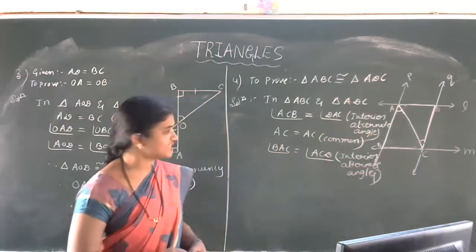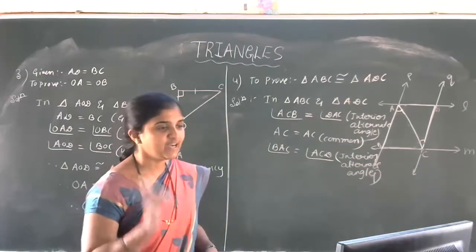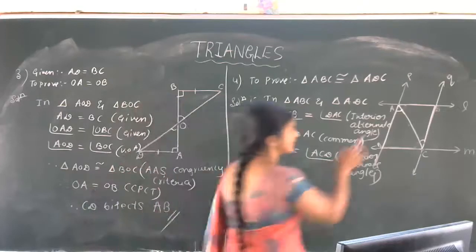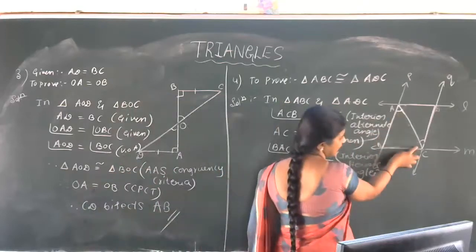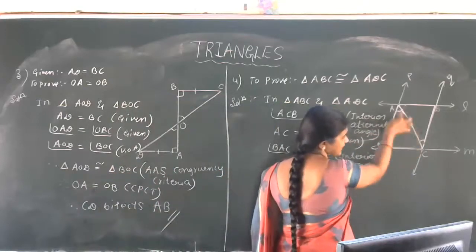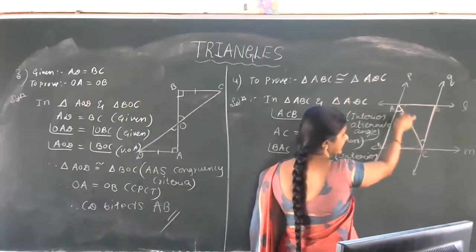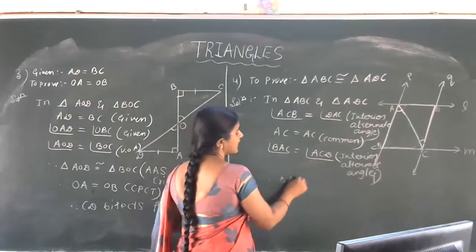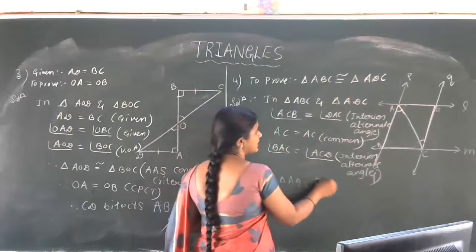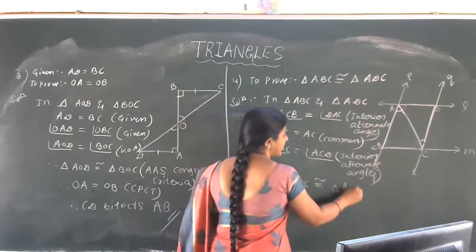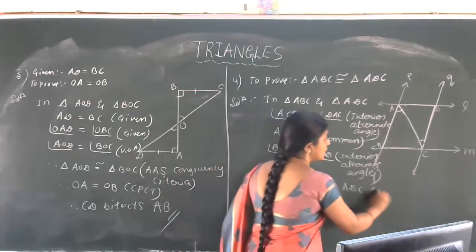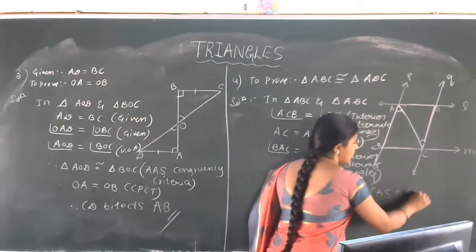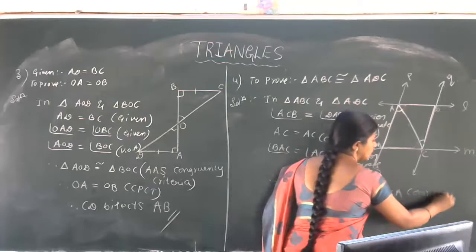Yes, two angles and one side, with the side correctly included between the angles. Therefore, triangle ABC is congruent to triangle ADC according to the ASA congruency rule.